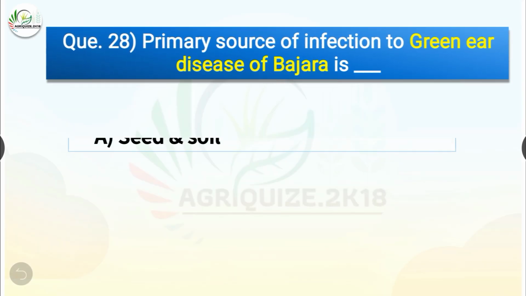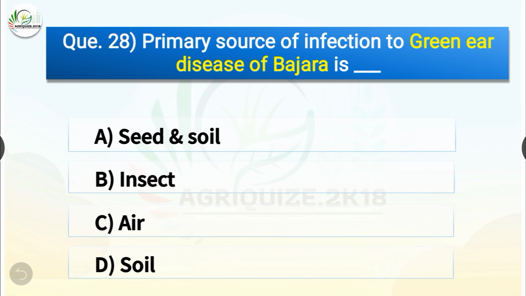Question number 28. Primary source of infection to green ear disease of bajra is dash. The options are seed and soil, insect, air, or soil. The correct answer is option A, seed and soil. So, primary source of infection to green ear disease of bajra is seed and soil. Oospores are resting spores and can survive for 8 to 10 years in field and cause the primary infection. The pathogen is soil-borne and externally seed-borne for causing the disease in the succeeding crop season.